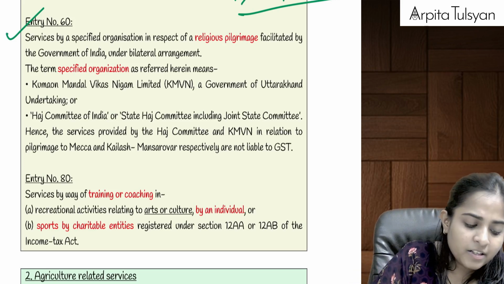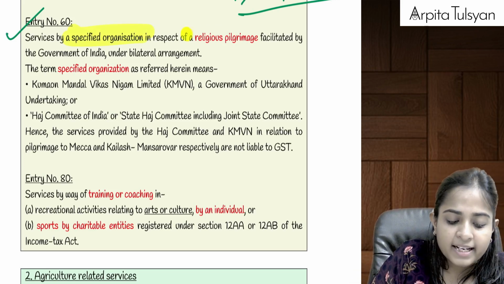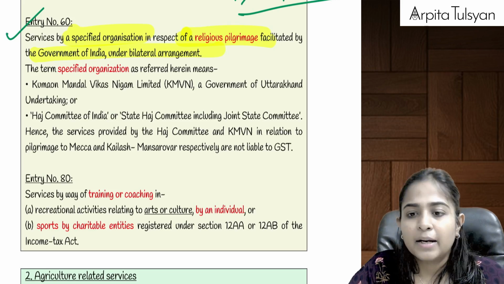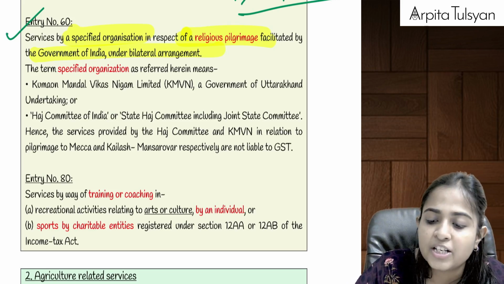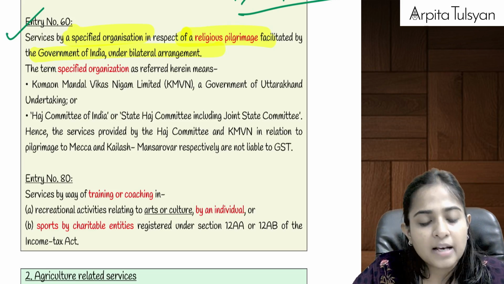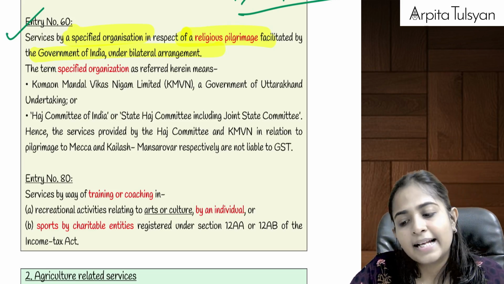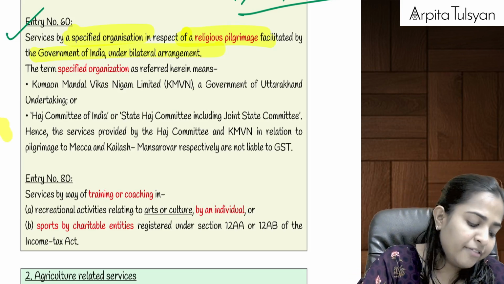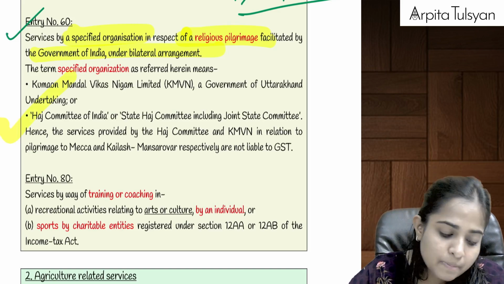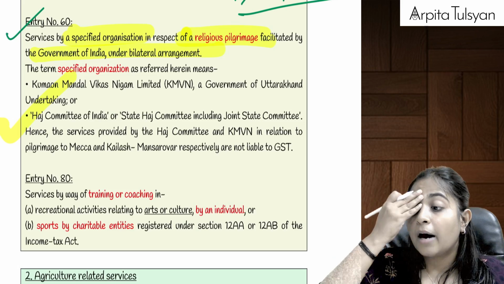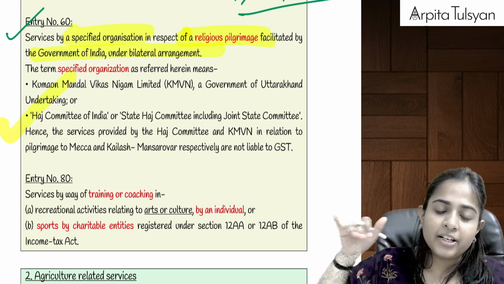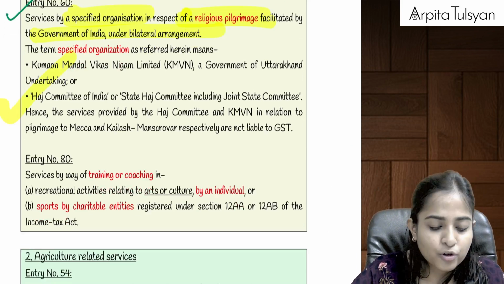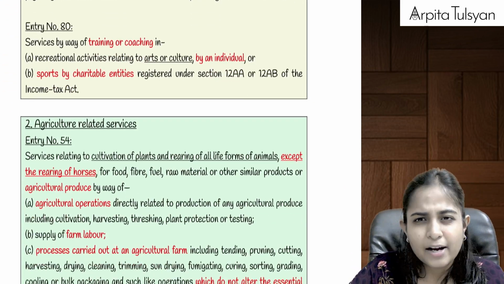Okay, see what is written here: services by a specified organization in respect of religious pilgrimage facilitated by the Government of India under a bilateral agreement. Specified organizations are whom here? Specified organizations are Kumaon Mandal Vikas Nigam Limited, and the second one is the Hajj Committee of India or State Hajj Committee. If these people are organizing any religious pilgrimage, okay, they are taking you either on the Kailash Mansarovar yatra, or to Mecca for pilgrimage, then GST will be totally exempted. I hope this much is clear.